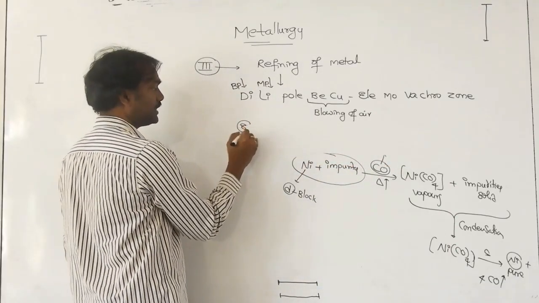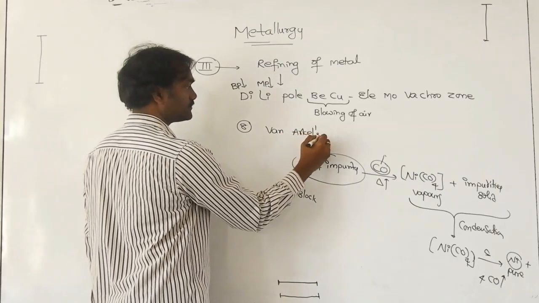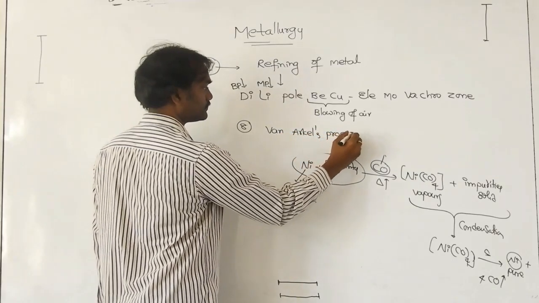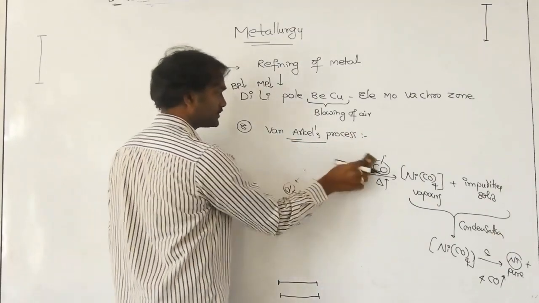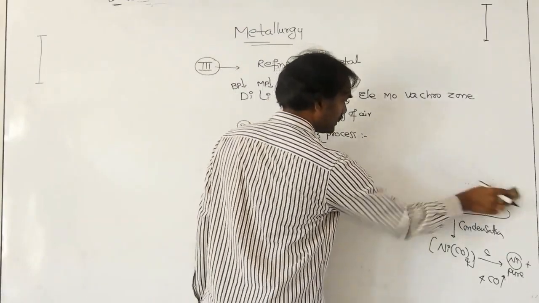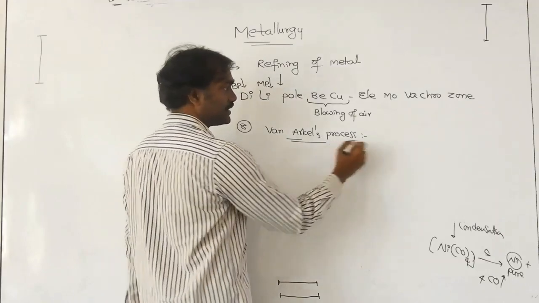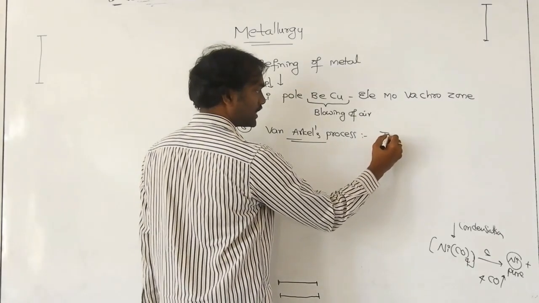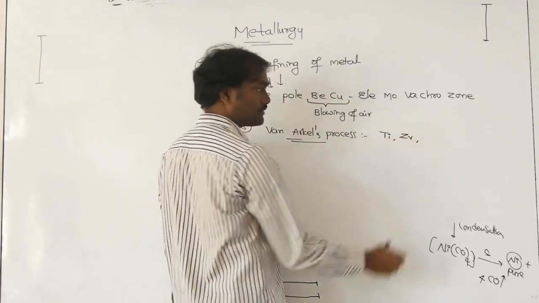Next, the eighth one, Van Arkel's process. In this, which elements are purified? Every d-block element: the second element, scandium, chromium, titanium. Next, the second group, zirconium.